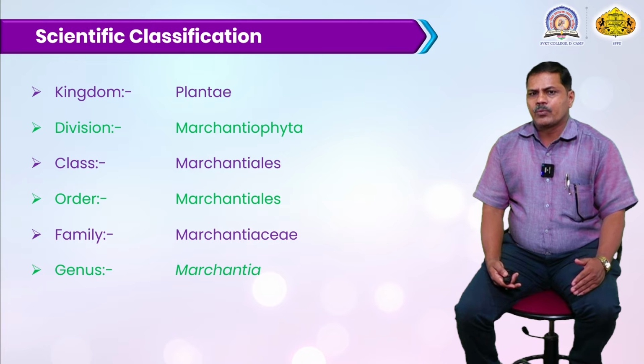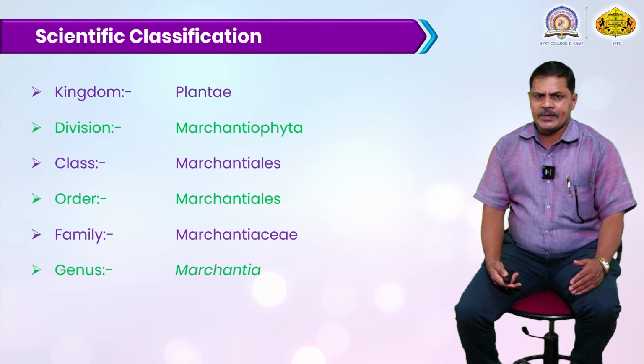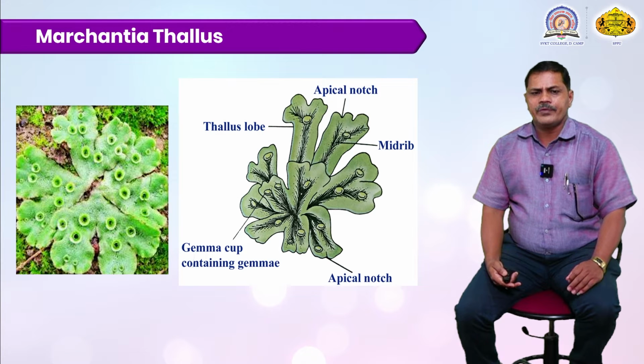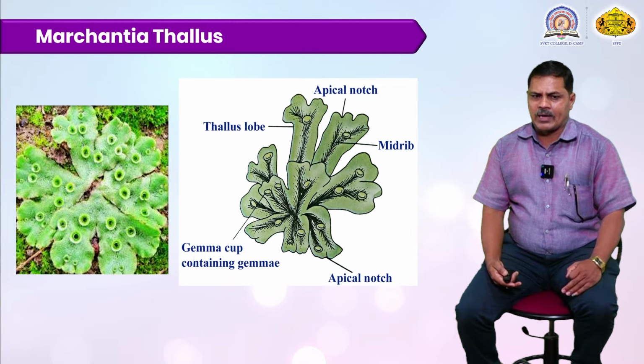Then there is the systematic position of Marchantia. First is the kingdom: Plantae. Division: there is a small plant body, a small embryophyte plant. Then the division is Marchantiophyta. The class is Marchantiales. The order is Marchantiales, and the family is Marchantiaceae. The genus is Marchantia. This is a very beautiful picture of the Marchantia thallus structure.